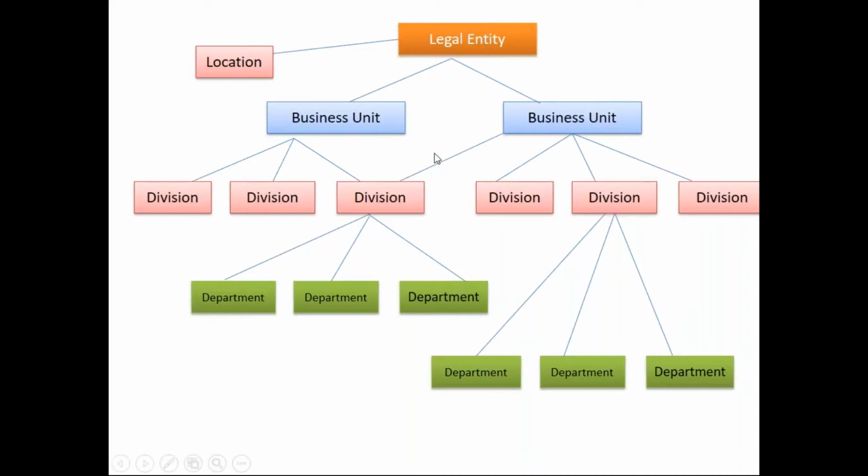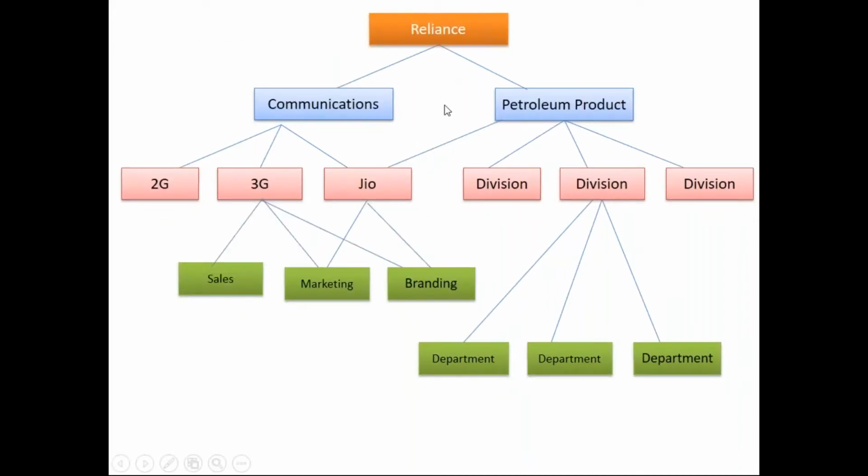If you compare it with the well-known organization of Reliance in India, so if you see on my screen, Reliance is an entity. They are into multiple lines of business. Reliance Communications, Reliance Petroleum Products, textiles. Multiple lines of business can be business units. I have just taken two examples. Under communications, they are into different divisions: 2G division, 3G division, 4G Jio division, multiple other divisions also. In every division, there will be multiple departments: sales, marketing, branding, HR, finance, procurement.